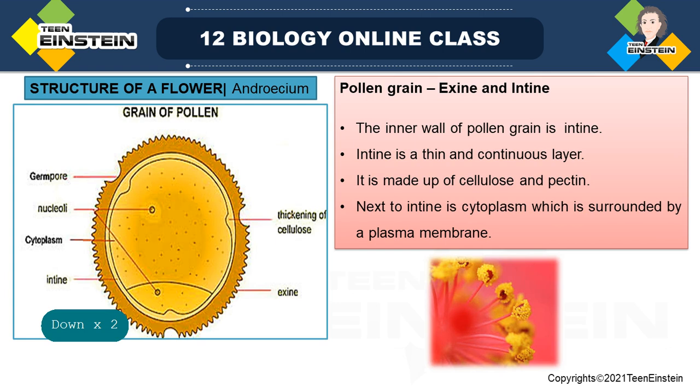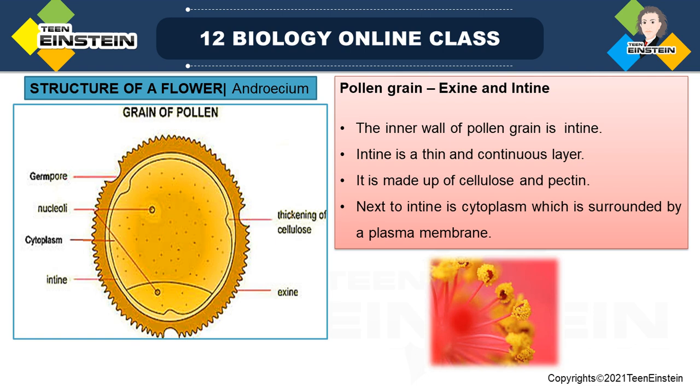And next is the other layer, the second layer, intine. Intine is the second layer of the pollen grain, the inner wall of the pollen grain. You can see here the inner wall. The outer layer we have already explained, the exine, and next is the inner wall, which is intine.